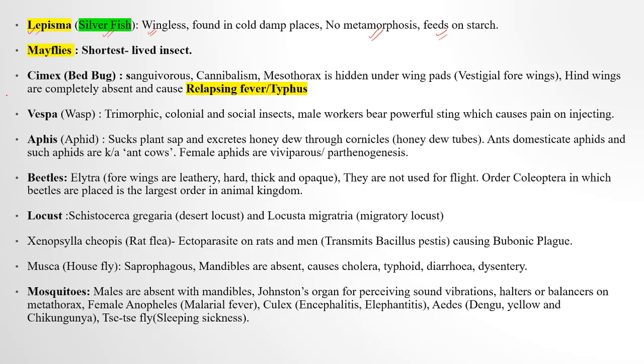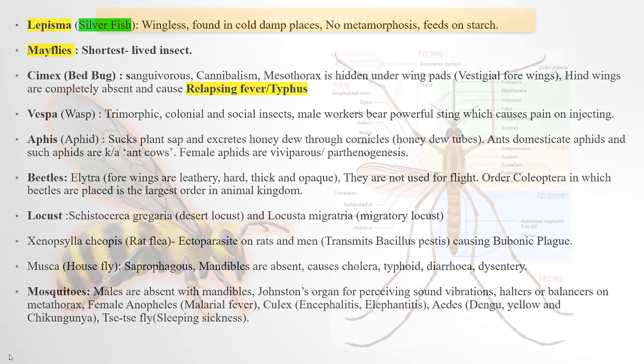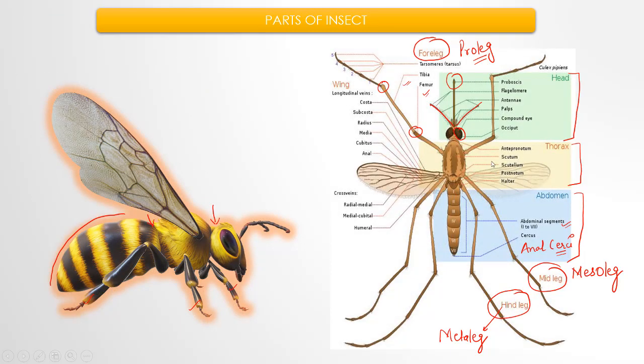Then mayflies, they have the shortest lifespan, a couple of days. Then Cimex is bed bug, okay. It is sanguivorous, meaning blood sucking. It shows cannibalism, eating of flesh. Mesothorax is hidden under wing pads. There are 3 parts, okay. The thorax is divided into 3 parts: the prothorax, the mesothorax, and the metathorax.